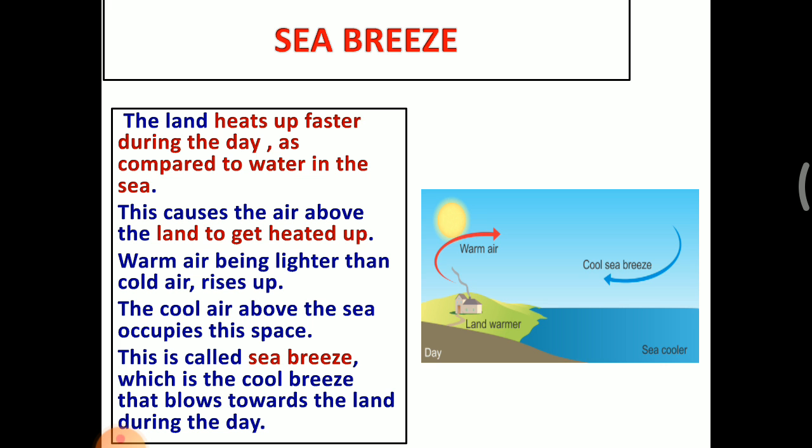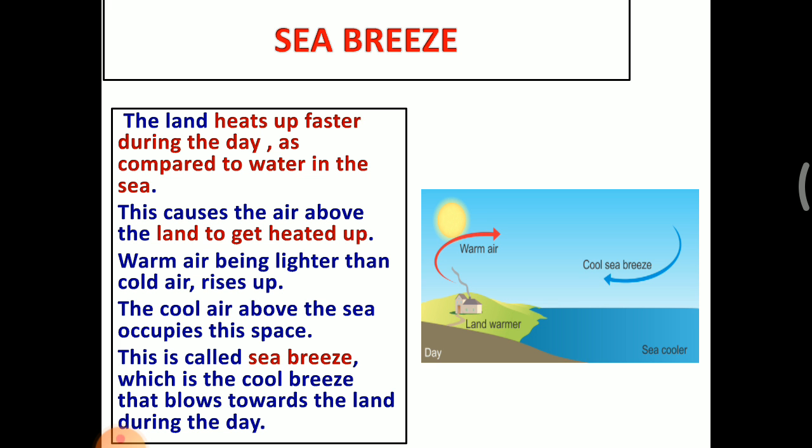Here I took a sea and a land. So the sunlight falls on both the land and water during the daytime. But the land heats up faster during the day as compared to water in the sea. So which one heats up faster?